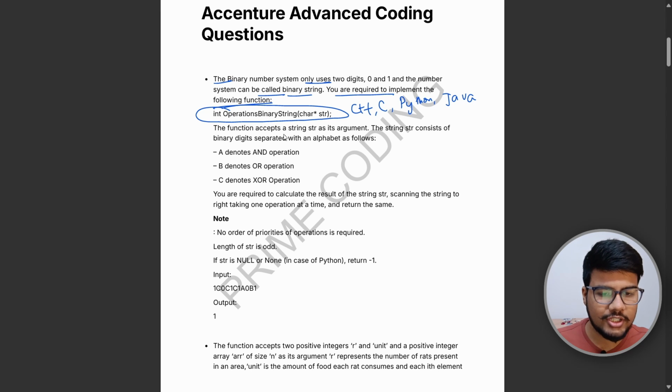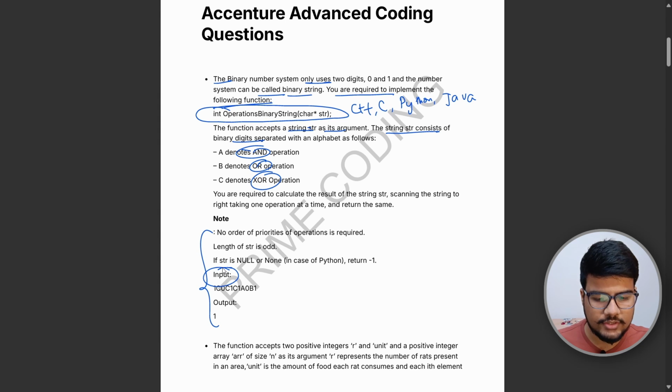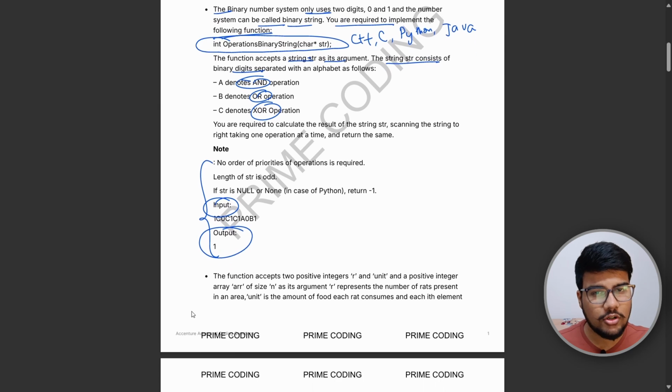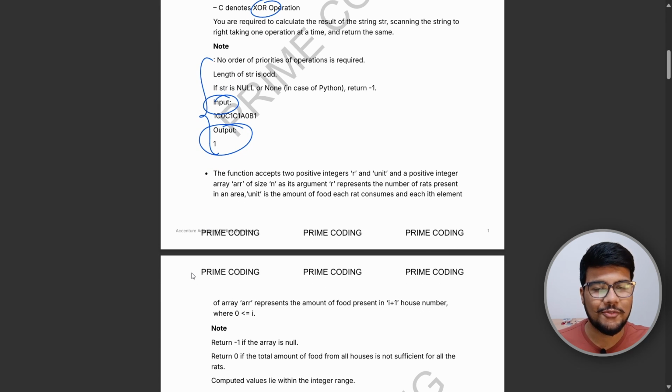Great. So the function accepts a string as its argument. The string consists of binary digits and OR, so this question is AND, OR, XOR given to you. You need to perform the specific operations. Okay, so as you can see, the input is also given and the output is also given to you. So without wasting time, pause this video and solve this question, or if you have solved this question, let me know in the comment section.